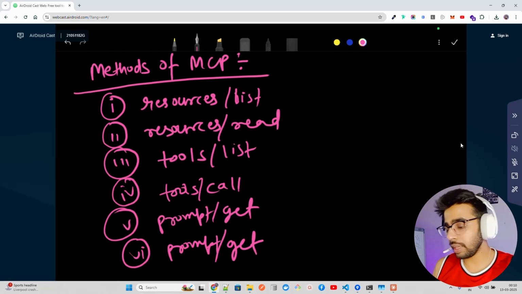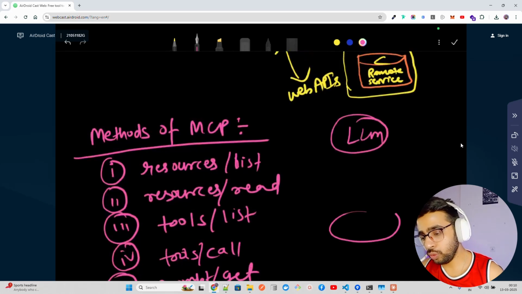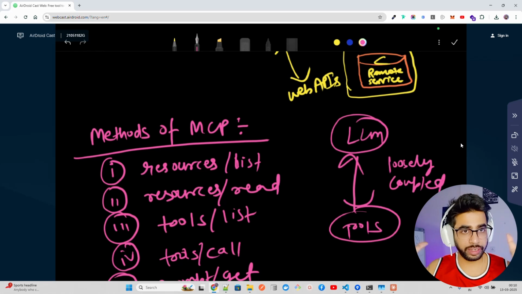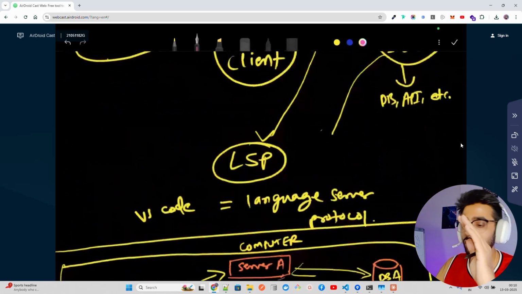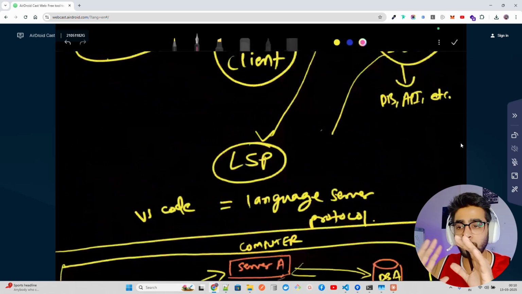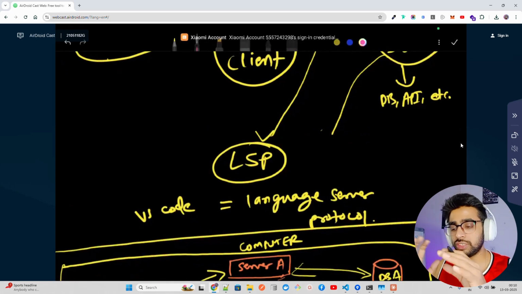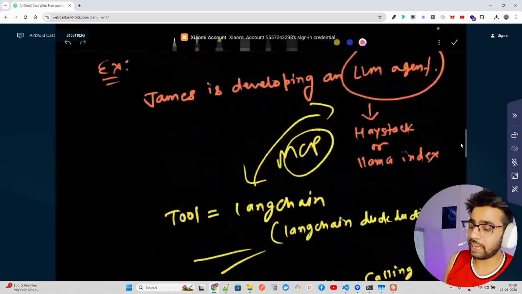Now, if you have LLMs and then you have tools, these can be really loosely coupled. They don't have to be tightly coupled. If you're doing function calling, or if you are using any other way in agentic workflows, you can use MCP built in any language. If it supports a parent-child process architecture, then this will definitely work. So that's what it is.